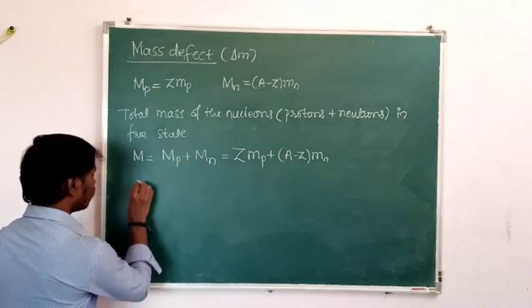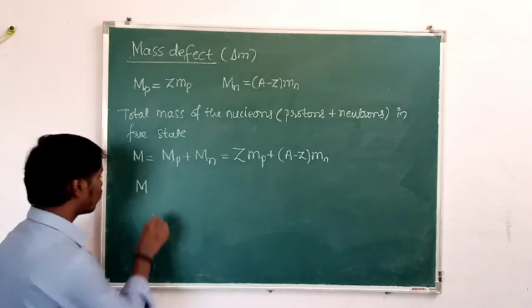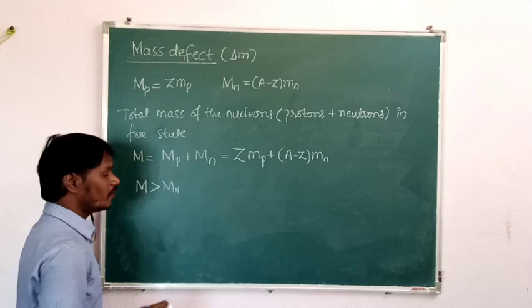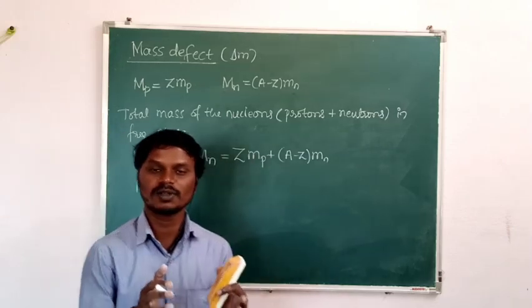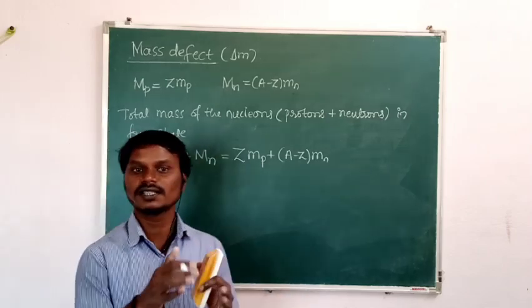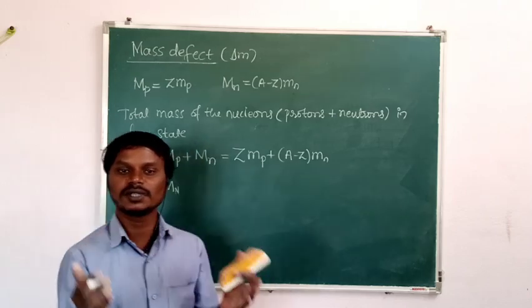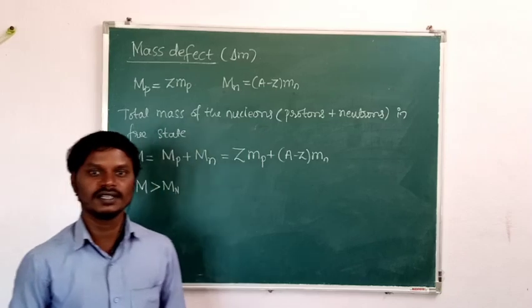Then here the total mass of the protons and neutrons in the pre-state is greater than the actual mass of the nucleus, because when the protons and neutrons are combined together and a nucleus is formed, some mass is lost. That loss in mass is converted into energy. Then that energy can bind the nucleons together in the nucleus. So that energy is called binding energy.